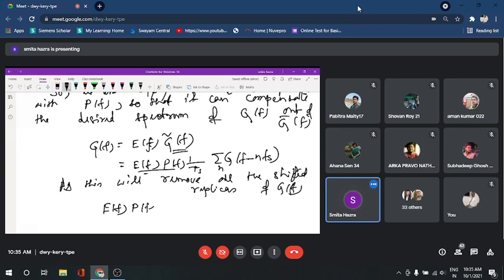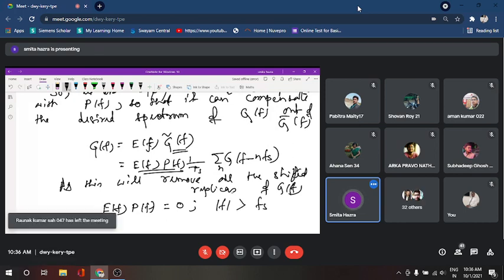That means these things, what should be that? That should be equal to 0 when it is outside the band. That means mod F greater than Fs minus B.